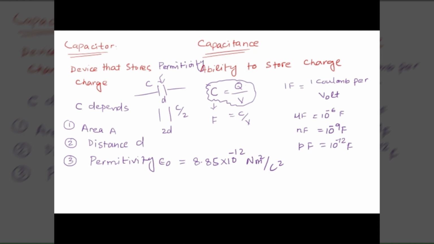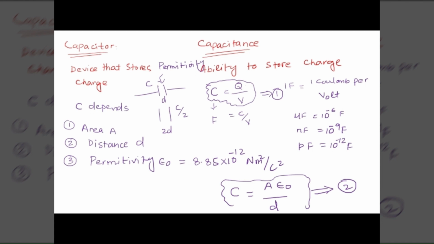When there is a medium, a dielectric, it changes. So permittivity depends on the medium between the plates, the area of the plates and the distance or separation between the plates. Depending upon these three, capacitance can also be calculated as area times epsilon naught over the separation of the plates d.